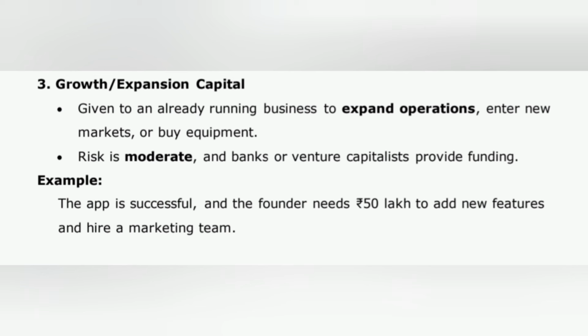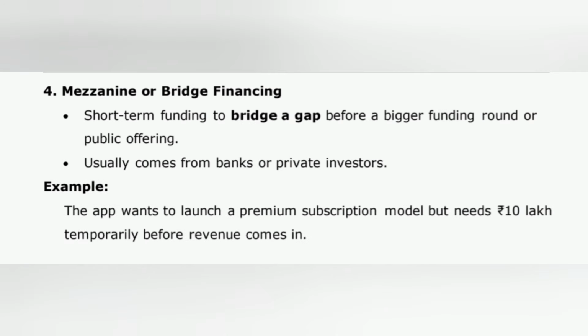3. Growth expansion capital. Given to an already running business to expand operations, enter new markets, or buy equipment. Risk is moderate, and banks or venture capitalists provide funding. Example: the app is successful, and the founder needs 50 lakh rupees to add new features and hire a marketing team. 4. Mezzanine or bridge financing.